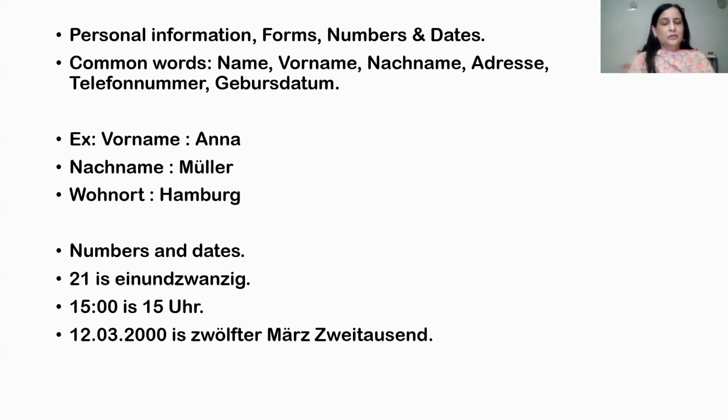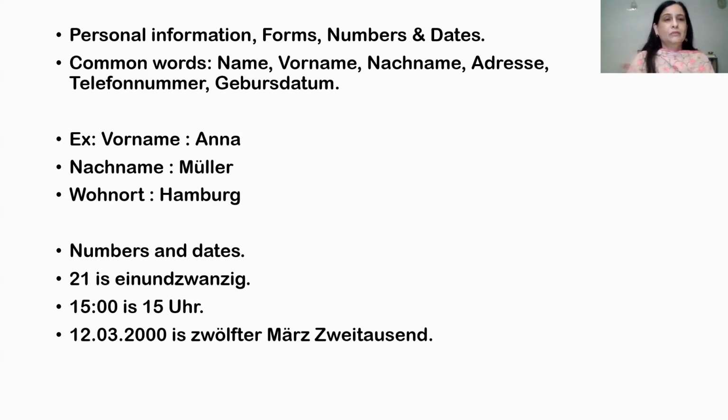Now, for filling a form, you must know some common words. Vorname is first name, Nachname is last name, Adresse is your address, Telefonnummer is your telephone number, and Geburtsdatum is your birth date. Geburtstag is birthday, and in Geburtsdatum, that Datum is a particular date. So Geburtsdatum is your birthday date. If you want to write it down, you will have to know the correct spellings of dates. Then numbers, you should know them.